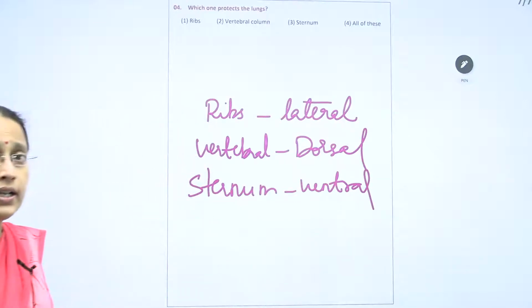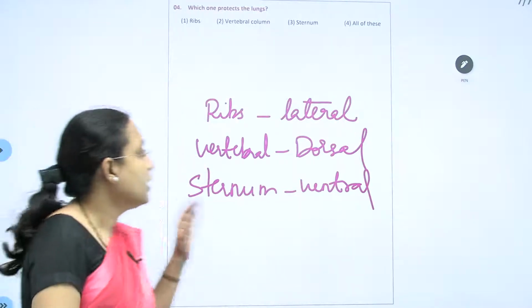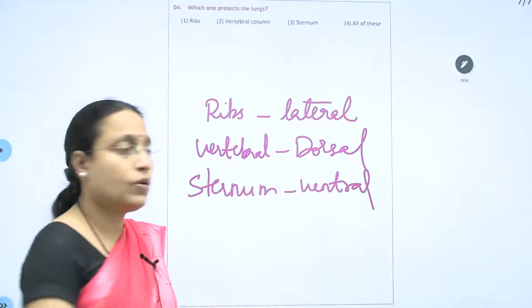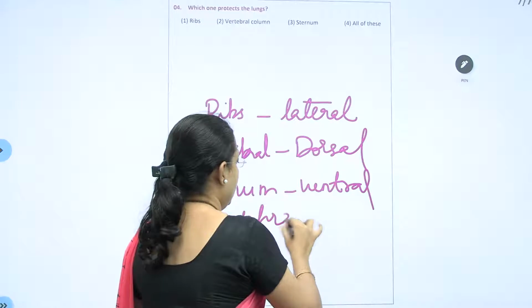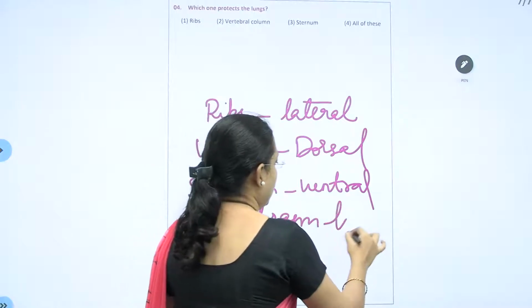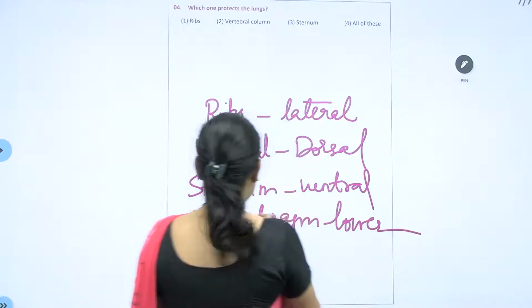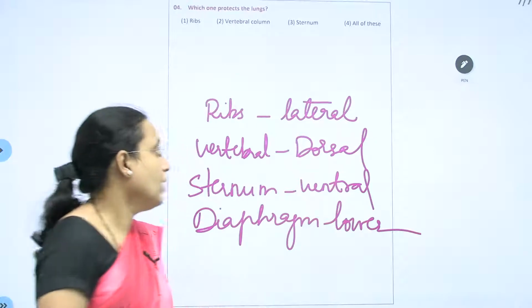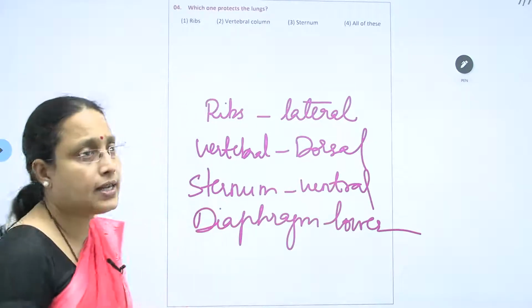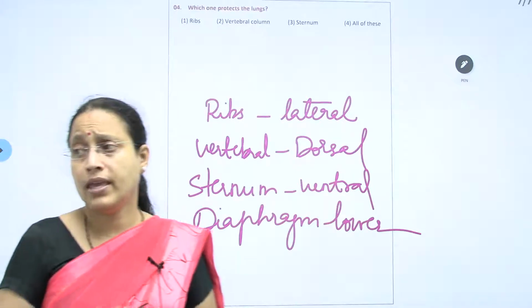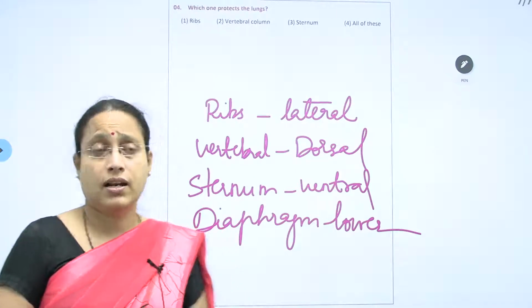These are different directions, and of course, a diaphragm at the lower end. All this will create an anatomically airtight chamber, and that itself is making the lungs to be functional. Okay.